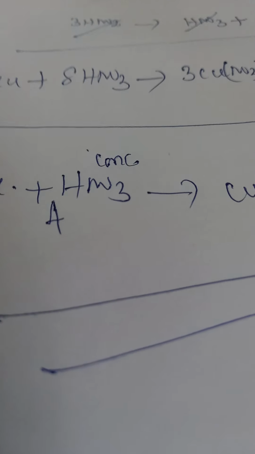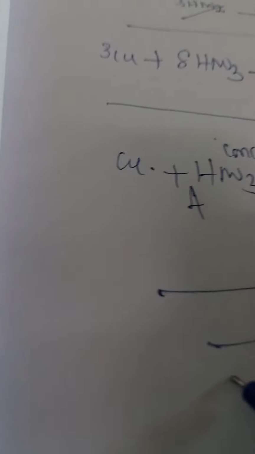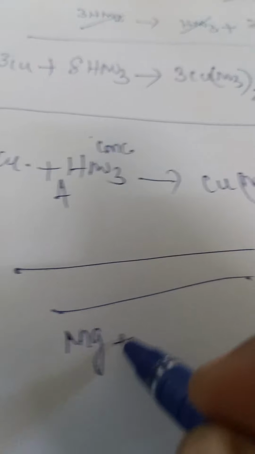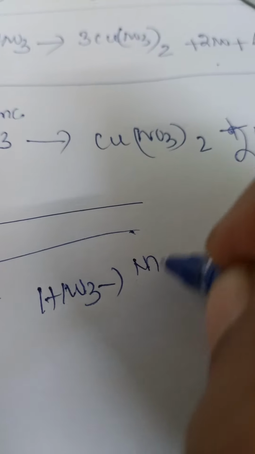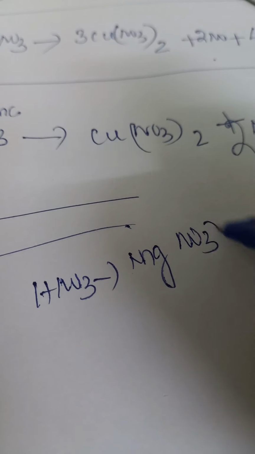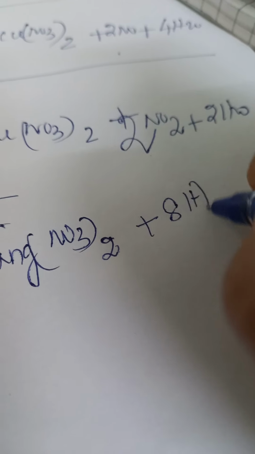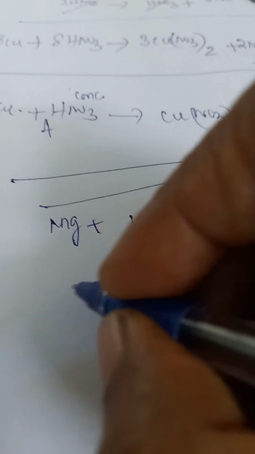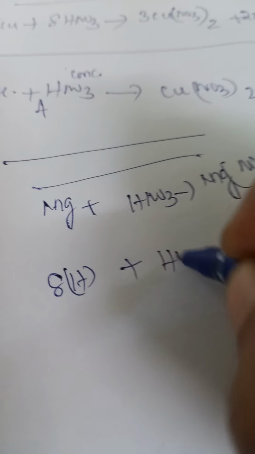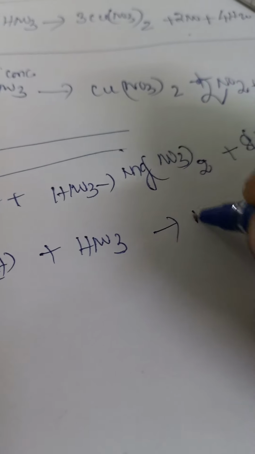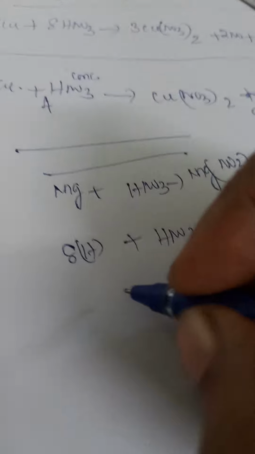Next, another example given in your book: magnesium. First step, magnesium with nitric acid HNO3, we get magnesium nitrate Mg(NO3)2 plus 8 nascent hydrogen. Next step, 8 nascent hydrogen plus HNO3 gives ammonia plus 3 water molecules.